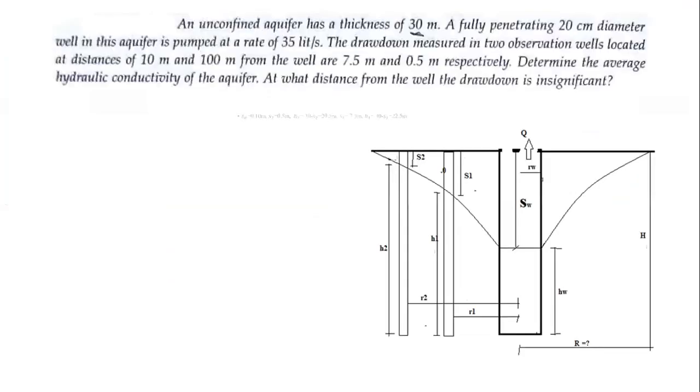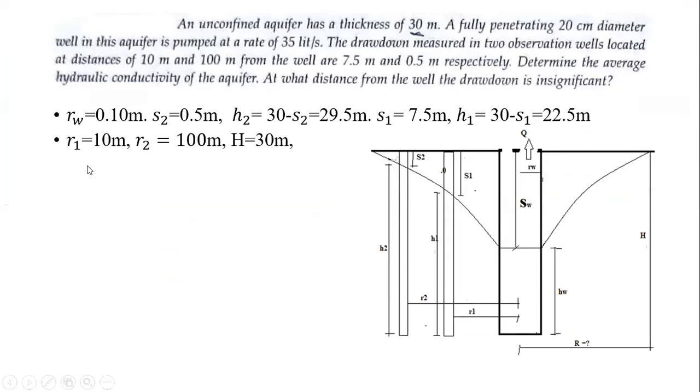Now the next part, from the given data we can say R1, meaning the radial distance of well number 1, is given as 10 meters, and the radial distance of well number 2 is 100 meters. Okay, H is 30 meters. Then what they asked to calculate: small k and the drawdown, capital R. The discharge is given to us as 35 liters per second.